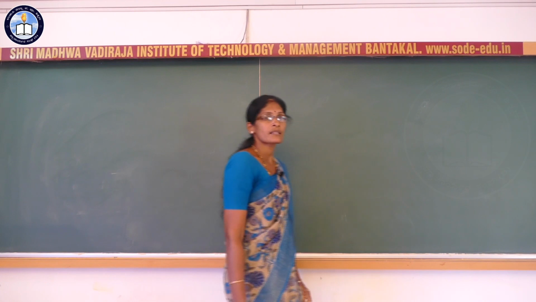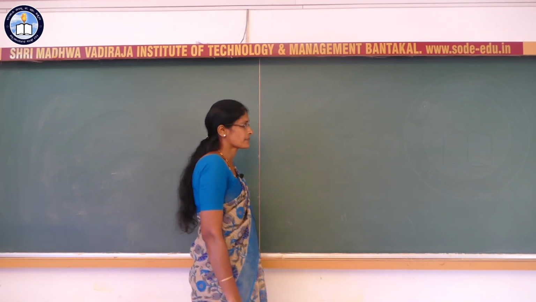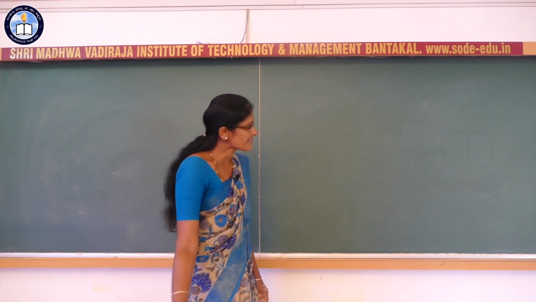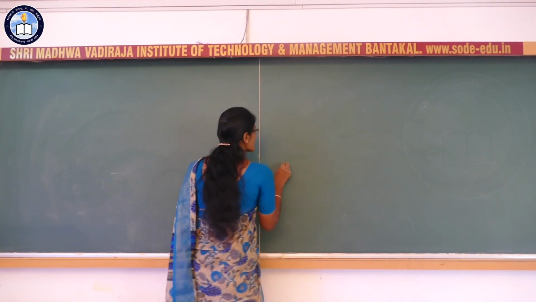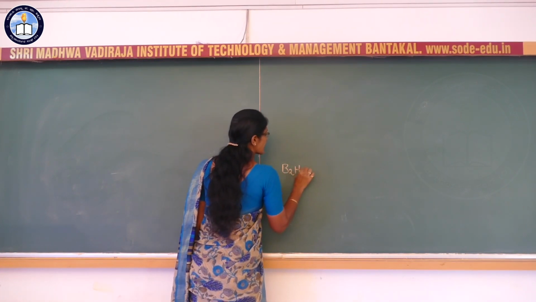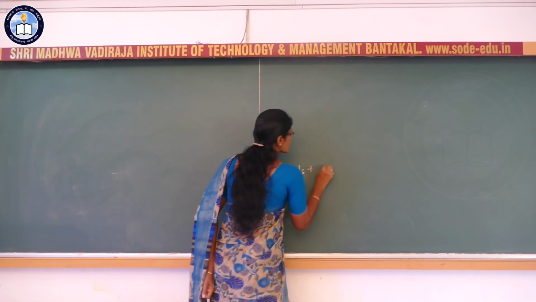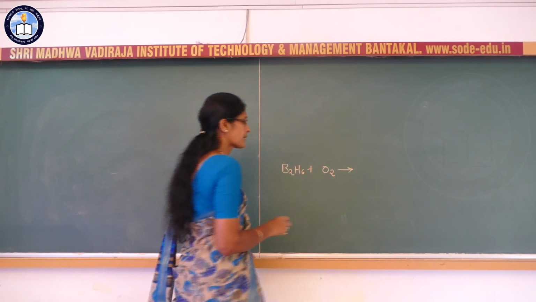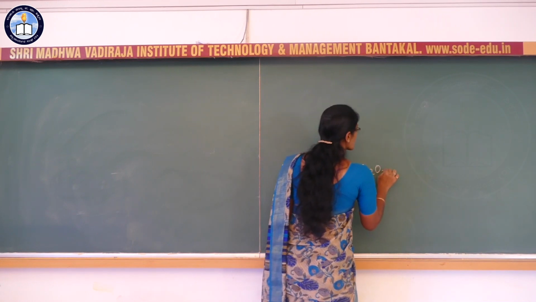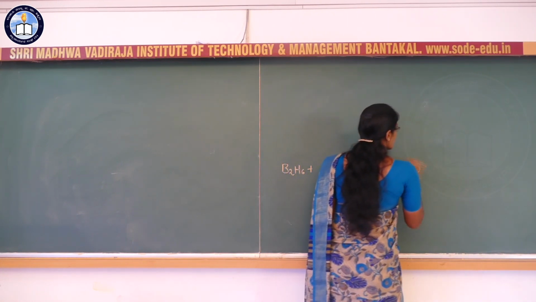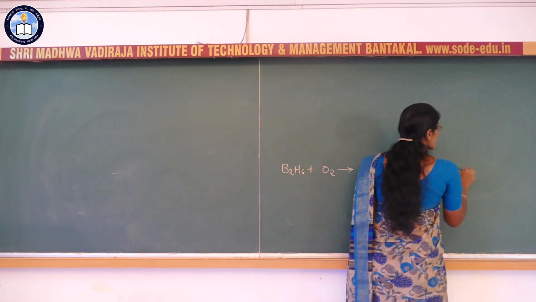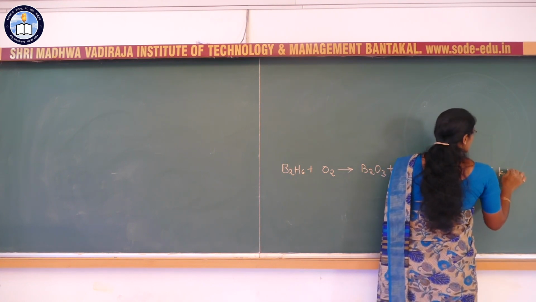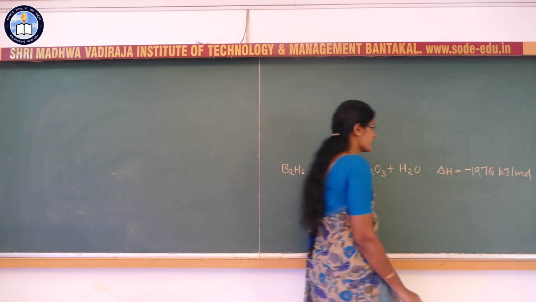Diborane is a colorless and highly toxic gas. When it is exposed to air, it catches fire easily. That is, diborane B2H6, when it burns with oxygen, gives an enormous amount of heat and gives B2O3 plus H2O. A large amount of energy is liberated, that is 1976 kilojoule per mole of energy is released.